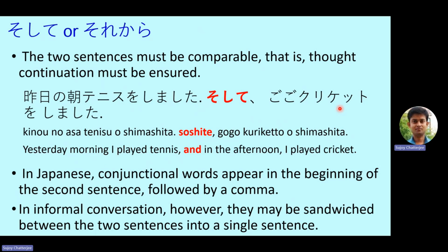In informal Japanese conversation, it may be sandwiched between the two sentences in a single sentence. That means in conversational or informal conversation, soshite may be inserted between the two sentences. That means we don't have to put this full stop after the first sentence. It may continue with soshite followed by the second sentence. That is allowed, but in formal Japanese, soshite will be the first word in the second sentence.